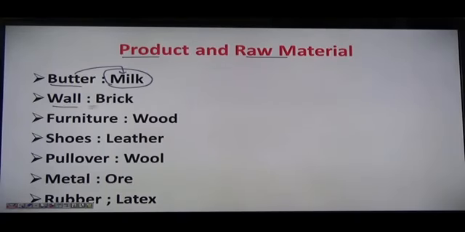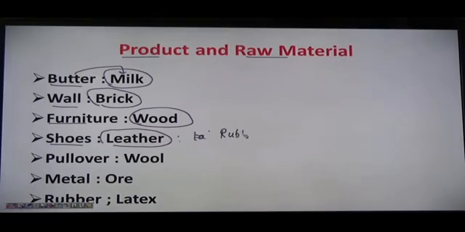Similarly, if you want to make a wall, we need bricks because a wall is made of bricks. For making furniture we need wood. For making shoes we need leather. Sorry, if I talk about rubber, for that what do we need? Latex, right? So that we have here as rubber, latex. Then pullover means wool.